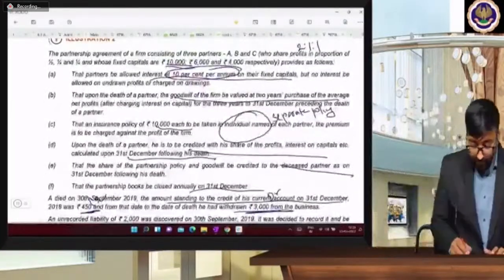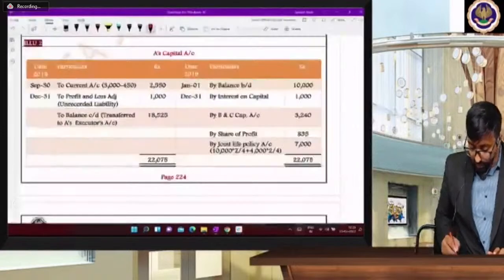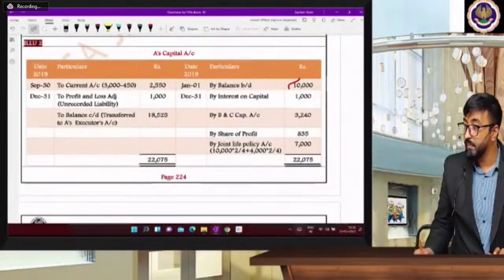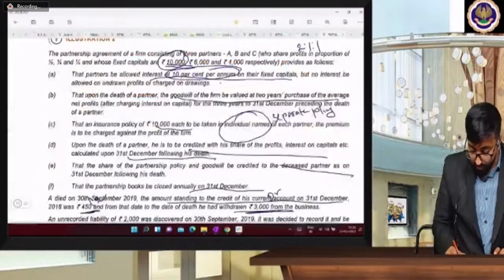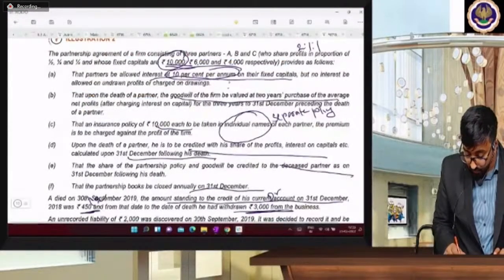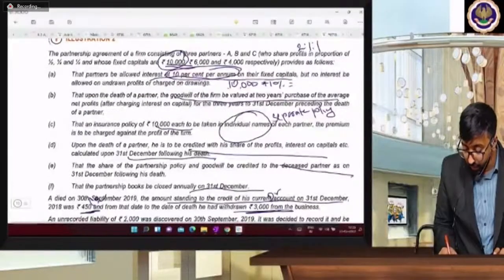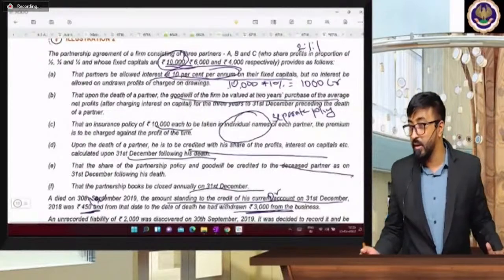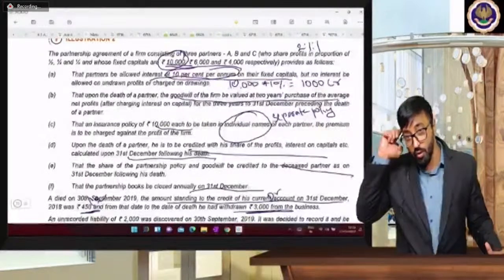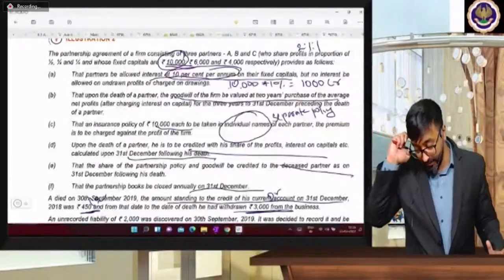Tell me. 10,000. So balance brought down 10,000, correct? Okay. So you can write on question 10,000 into 10%, 1,000. You are going to give credit. Write down on question 10,000 into 10%, 1,000 is credit.